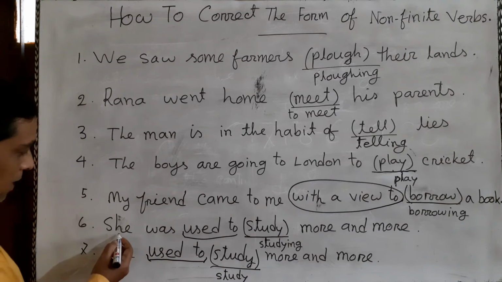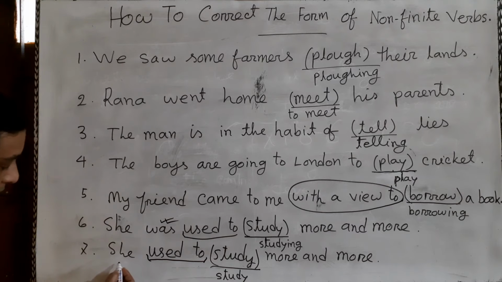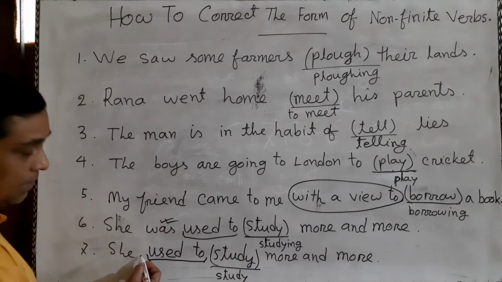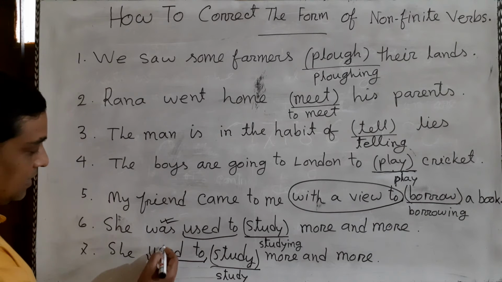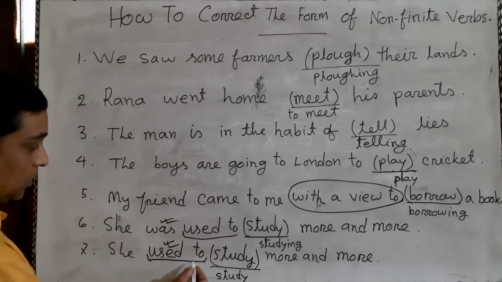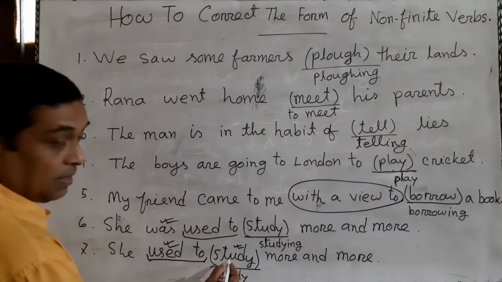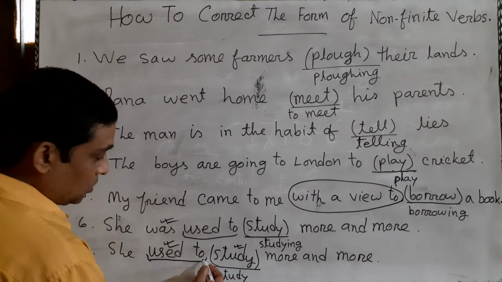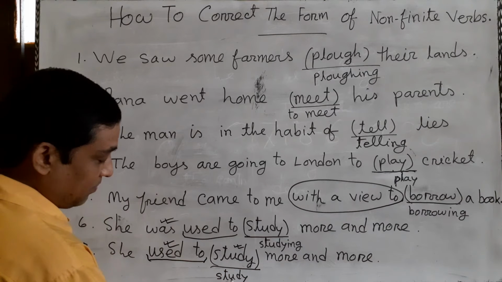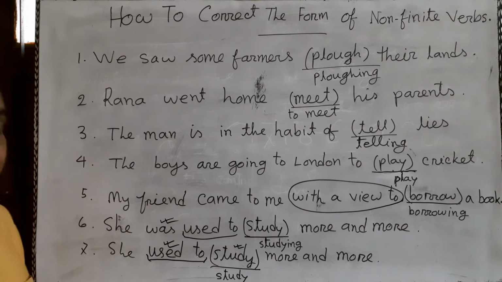That is, after the subject here we have a be verb, but in sentence number 7, after the subject we do not have any be verb. We have directly the main verb. Here used is the main verb or finite verb. So after to, the verb will be in the base form. So study is the correct answer here.